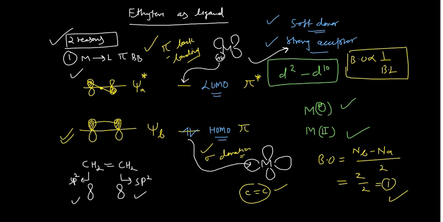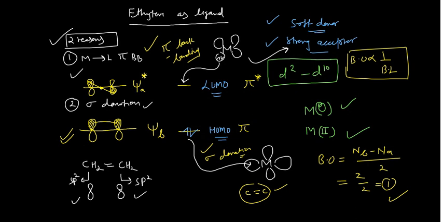Then you can come to the second effect. So this was the pi bonding, and another effect is the sigma donation. See, it is a poor donor, but when it donates its electrons, the electrons are lost from the bonding orbitals. When the electrons are lost from the bonding orbitals of the ethylene, the bond order again decreases. When the bond order decreases, simply the bond length increases.